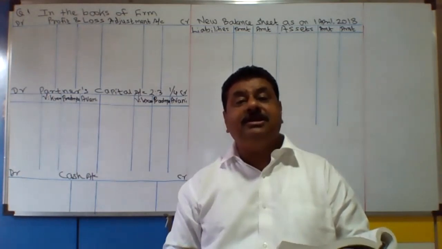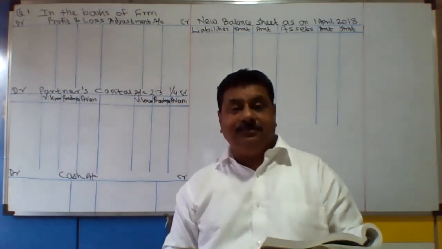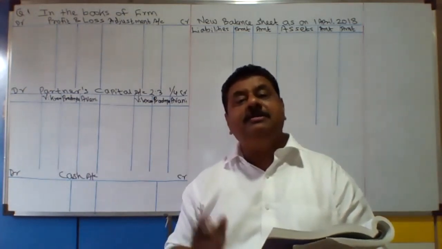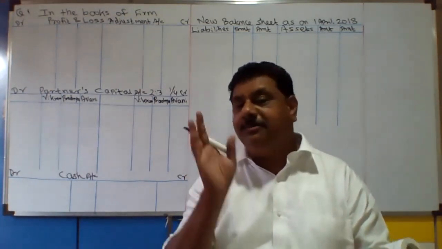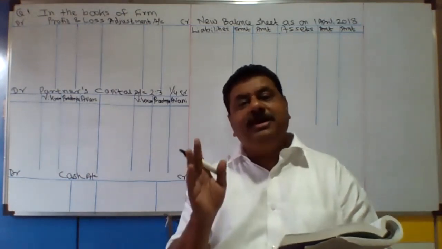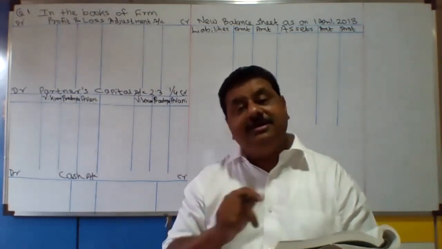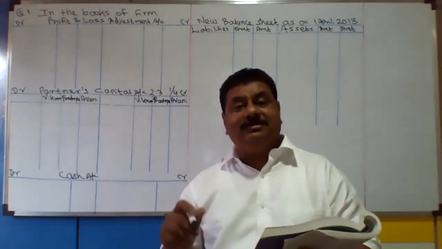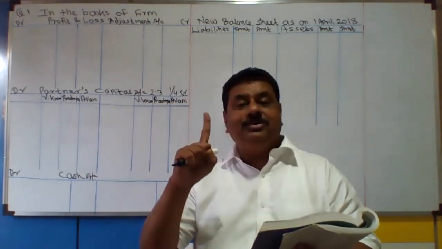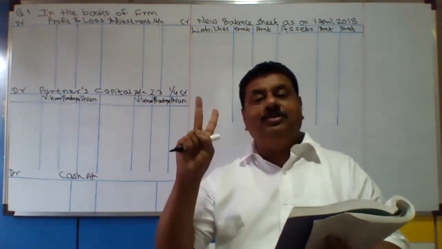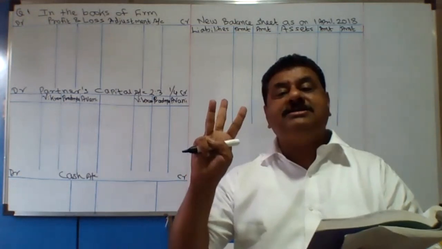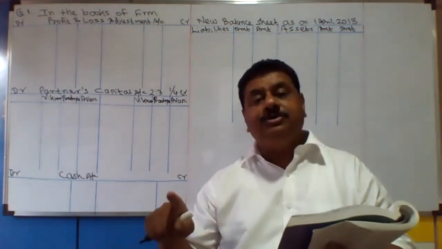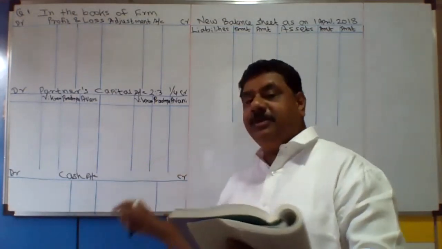Underline the wording: excess amount to be transferred to their loan account. My dear friends, this is a very important adjustment in question number 1, and this is going to be a highlight. The learning point is this. For this we have to follow 3 steps: calculate the new ratio, calculate the total capital, and then calculate the adjusted capital of everyone. How to do it, I will show at the end with the help of a working note.